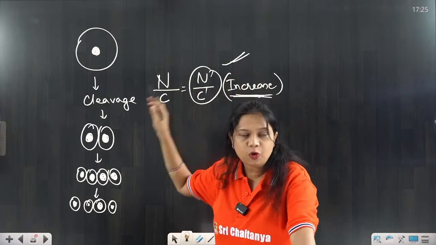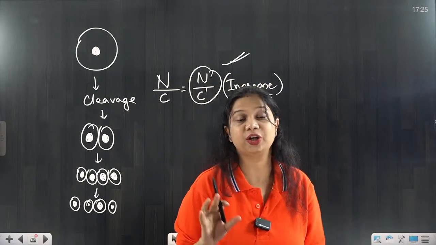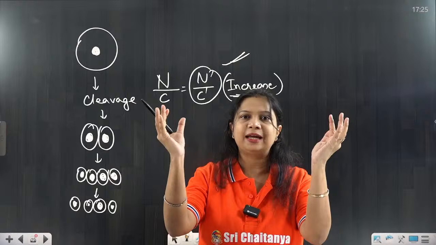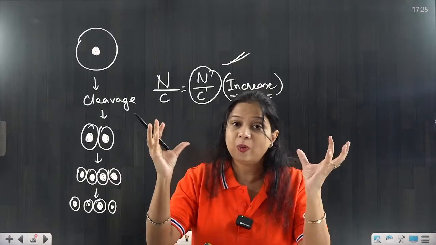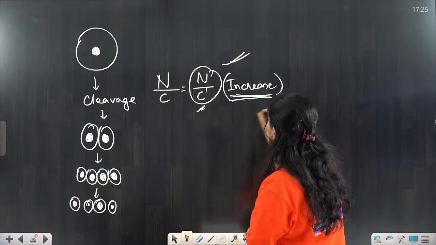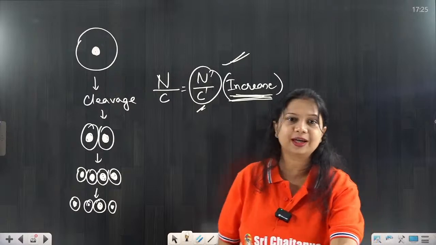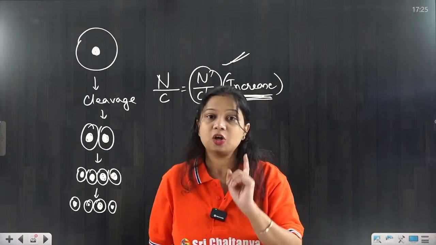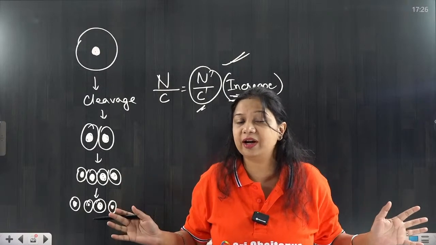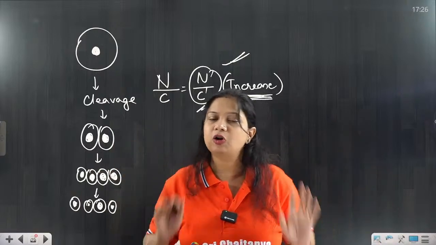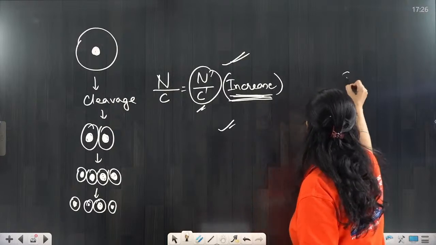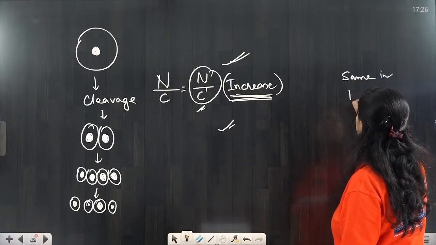So that is the most important part of the cleavage and mitosis division. In the cleavage division, the nucleus remains the same, but the cytoplasm keeps on shrinking. So when the cytoplasm is decreasing in its amount, the N by C ratio increases. Whereas this is not the case for a normal mitosis division. So what happens in the mitosis division? Nucleus as well as the cytoplasm, both of them will divide equally. Equally the daughter cells will be formed. So N by C ratio remains the same in case of mitosis.